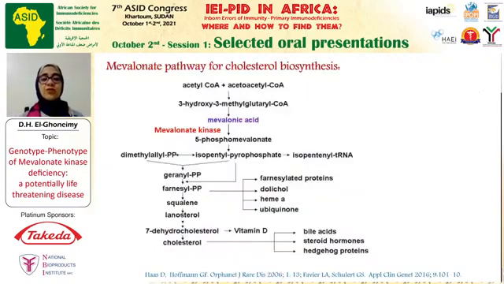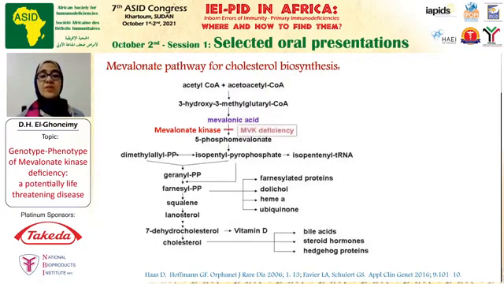To understand the function of the mevalonate kinase enzyme, we have to take a closer look at the mevalonate pathway for cholesterol biosynthesis, where mevalonate kinase works on mevalonic acid to produce the isoprenoid compounds as intermediate products, and then finally go through cholesterol biosynthesis. These isoprenoid compounds are very essential for different cellular functions, including electron transport, cell proliferation and differentiation, and protein synthesis.